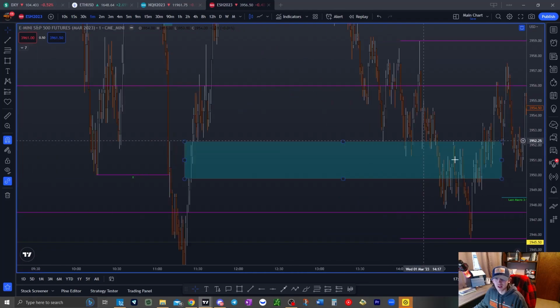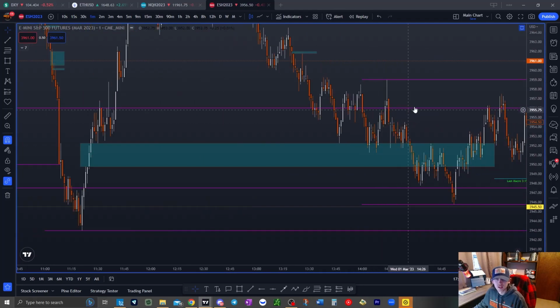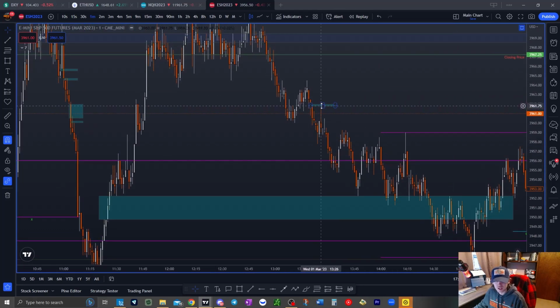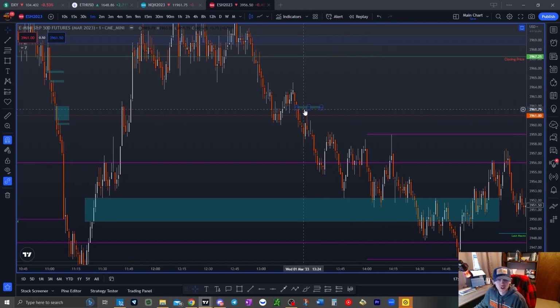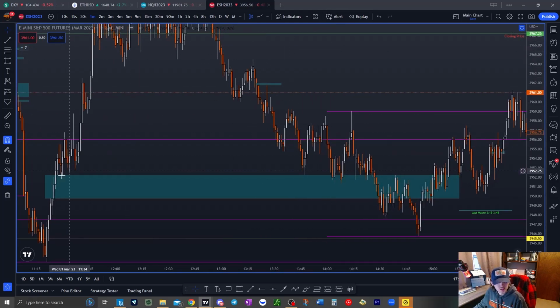This is nothing I'd want to actually take, honestly. I wouldn't want to take any of this. If anything, I'd want to take it right here if I was completely focused, but I'll tell you right now, I was not completely focused, so I did not take this short right here. We were just watching and observing price, and price trades down, takes this gap, fills in this gap right here.